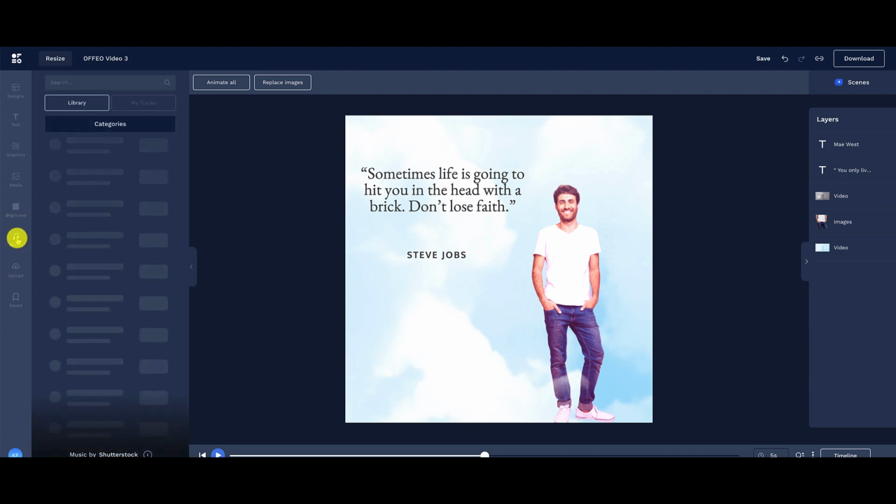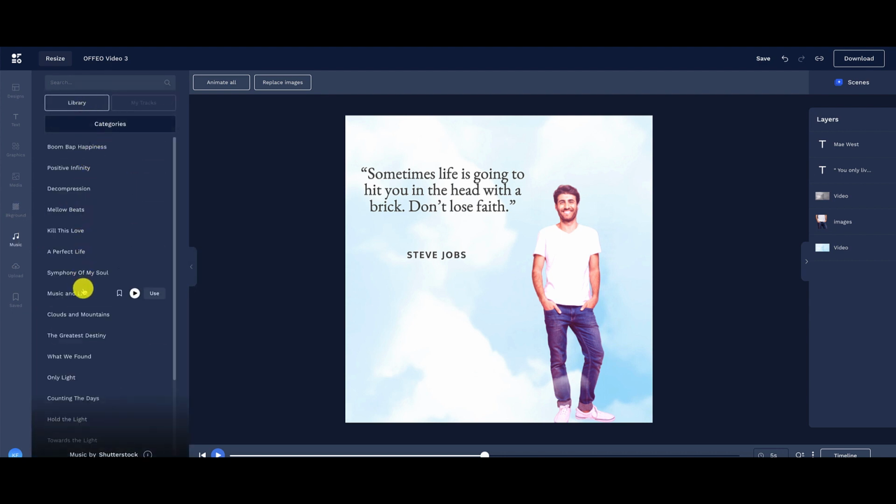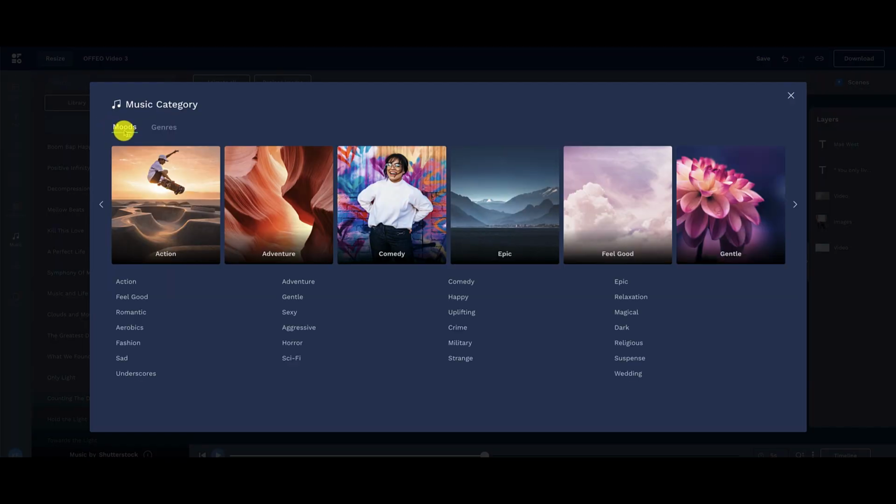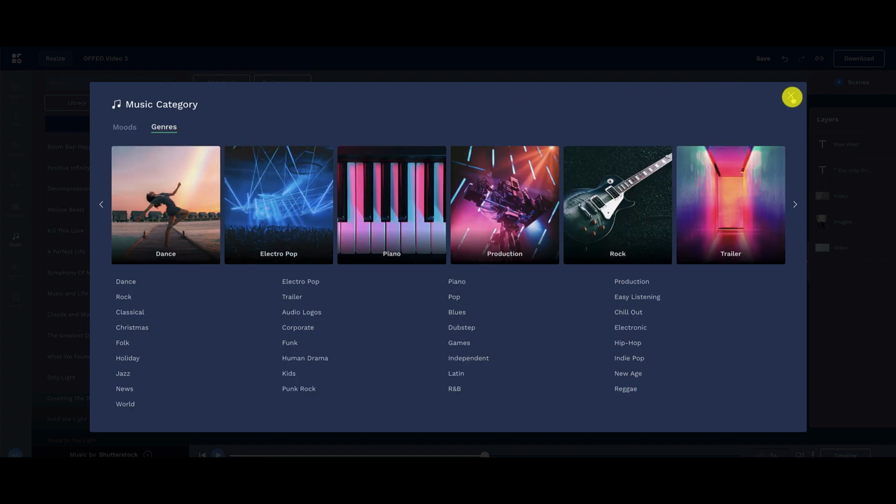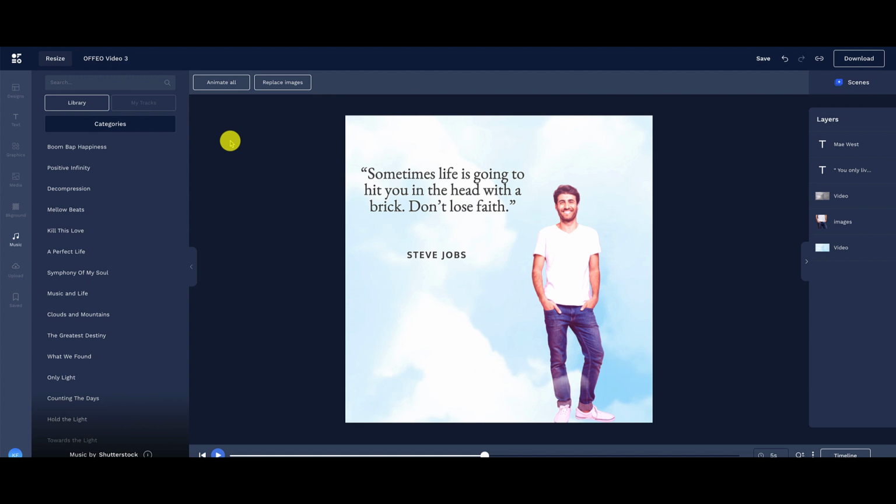If you want to add music, they have an extensive library of music. You can play the music, you can use the music if you want to, you can bookmark it if that's one of your favorite songs that you like. You can even browse by category. So they have different moods as well as different genres. So very extensive set of assets, whether it be videos, images, music that you can utilize. You can even upload your own tracks if you have access to that.